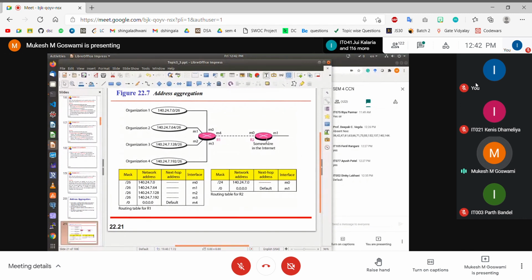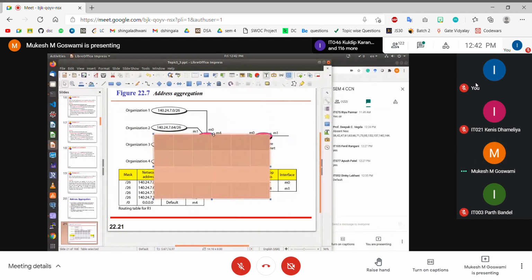What is going to be the routing table on R2? On R2, there are 2 possibilities here. The first possibility is that I can remember the individual addresses. How do I enter an individual address? If I want to put an individual entry here, how do I put the individual entries?